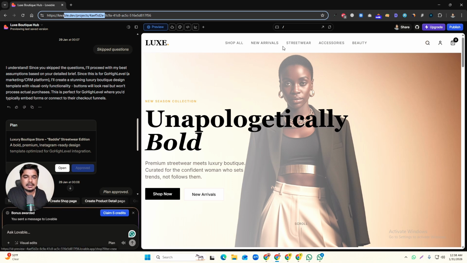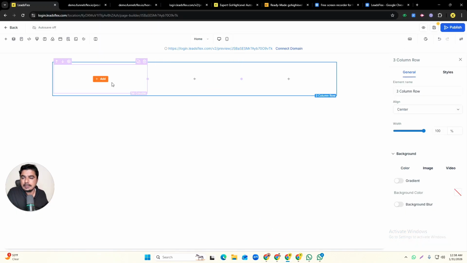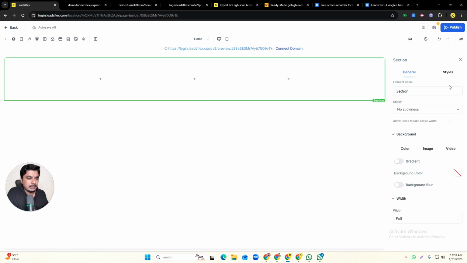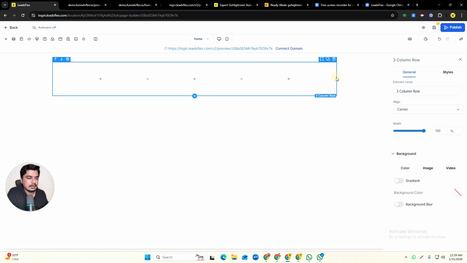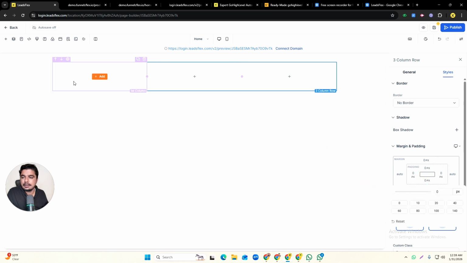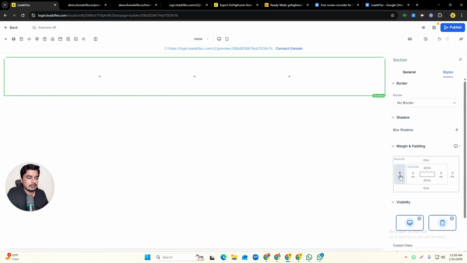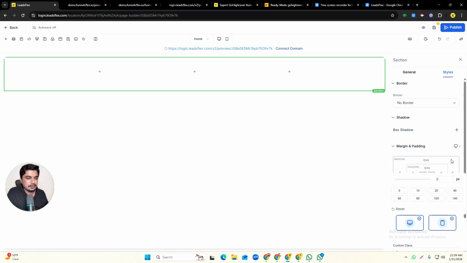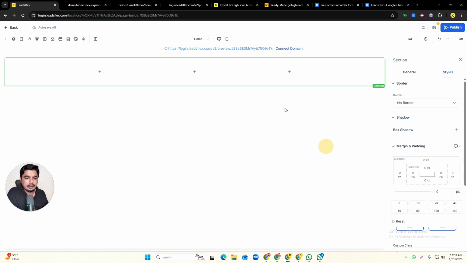In the first column we will add the logo, in the second one we can add the menu, and in the third one we can add these necessary features. So we have 3 columns right now, and in the meantime I go into the section, go into Style, and I make it 0, so we have at least 0 margin, padding and everything. Yes, this one is 0 in all cases. Simply I go and finish this as well, and this as well. Right now here you can see we have 3 sections.